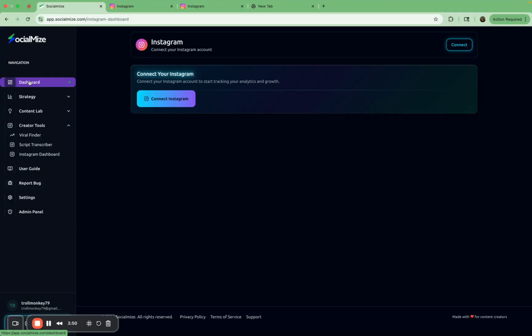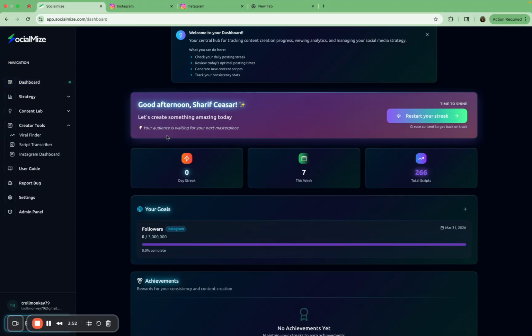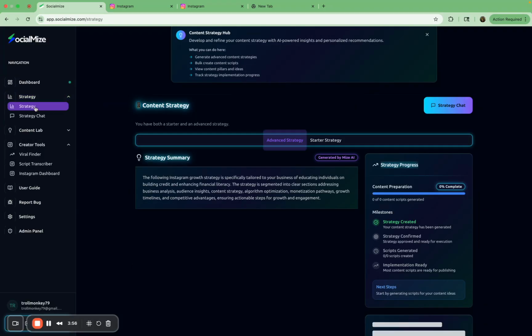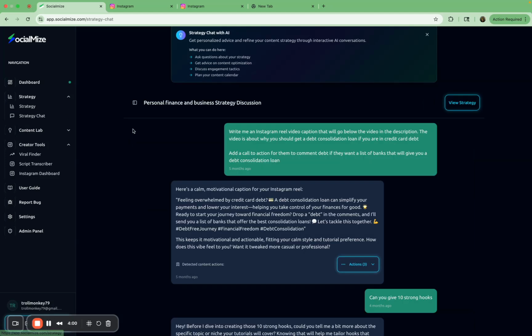It does, now I think about it, it does walk you through some step by steps on what you should do next. But there's going to be a content strategy section where you want to make sure you get a chance to fill out the strategy, right? This strategy really gets to know, like, and trust. It really gets to know you, right? So it knows what your offer is. It gets to know who you are and the type of content you'd like to post. So it's going to ask you a few different questions about who you are, your brand. So it's really targeted towards you.